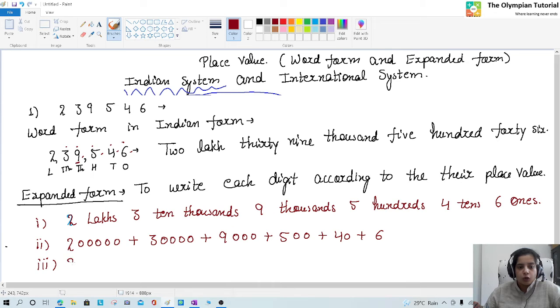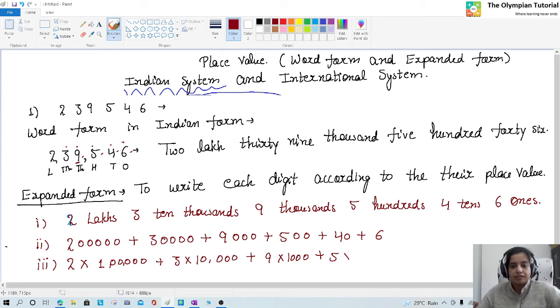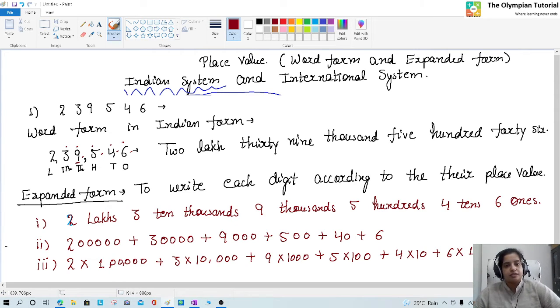Or what you can write? You can write 2, it is at lakh place. 1 2 3 4 5. So this will become lakh 3. It is at 10,000 place. 9, it is at 1000 place. 5, it is at 100 place. 4, it is at tens place. And 6, it is at ones place. So this is all about Indian system.